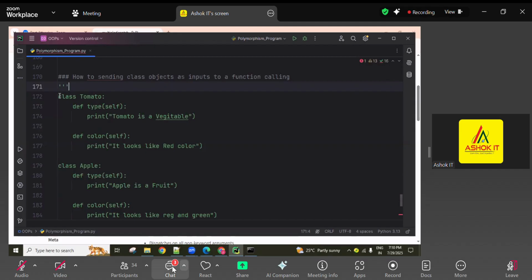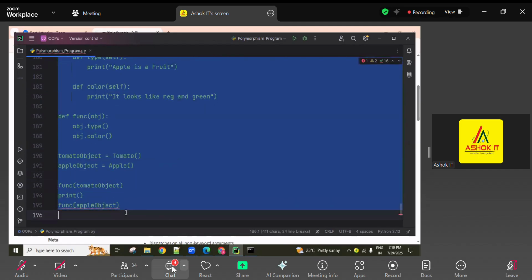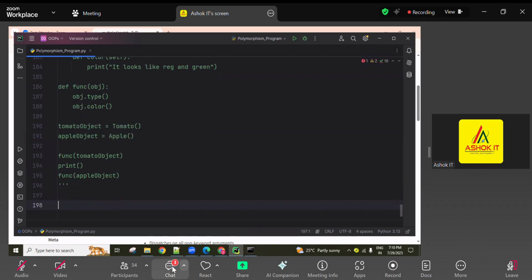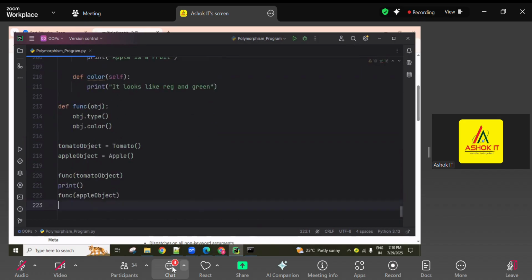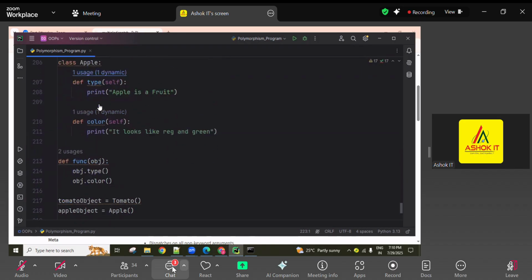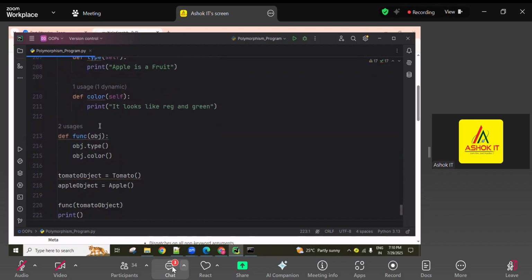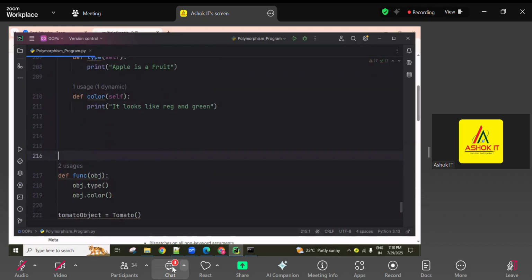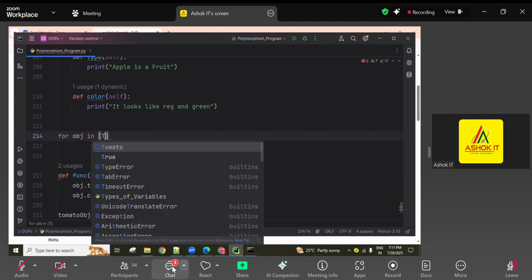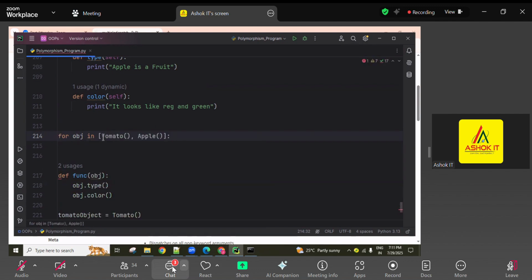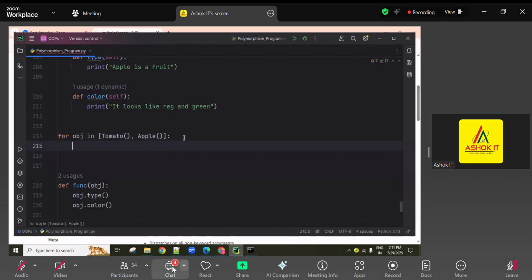And the same one here: two classes there, guys. So we can write a for loop directly. See here, first: for obj in a list. Here we directly create the objects: tomato object, apple object. So there is a list of objects, and every object comes here in a normal for loop.